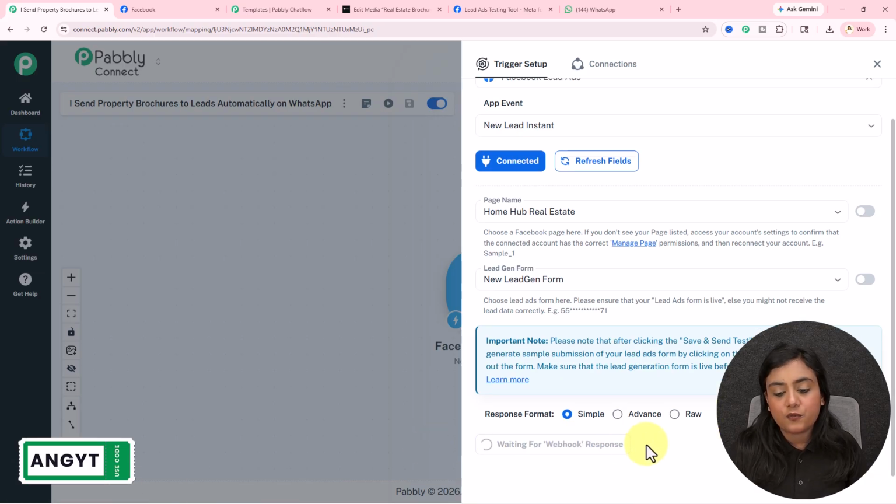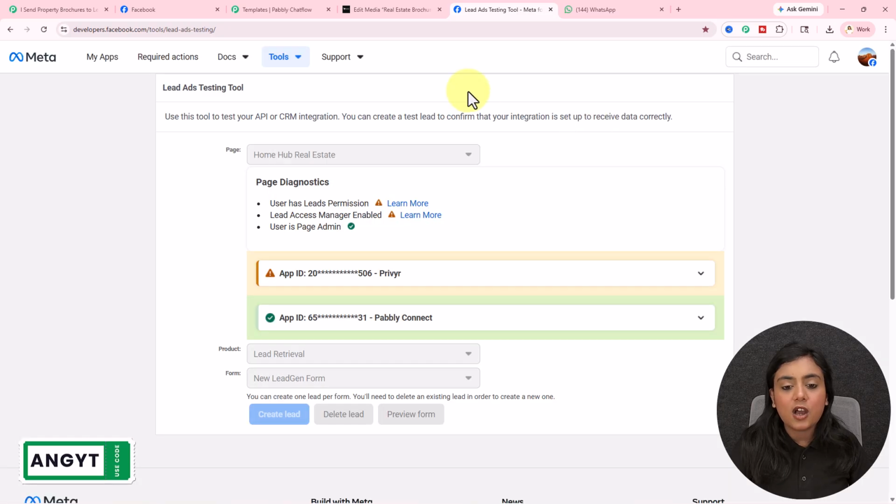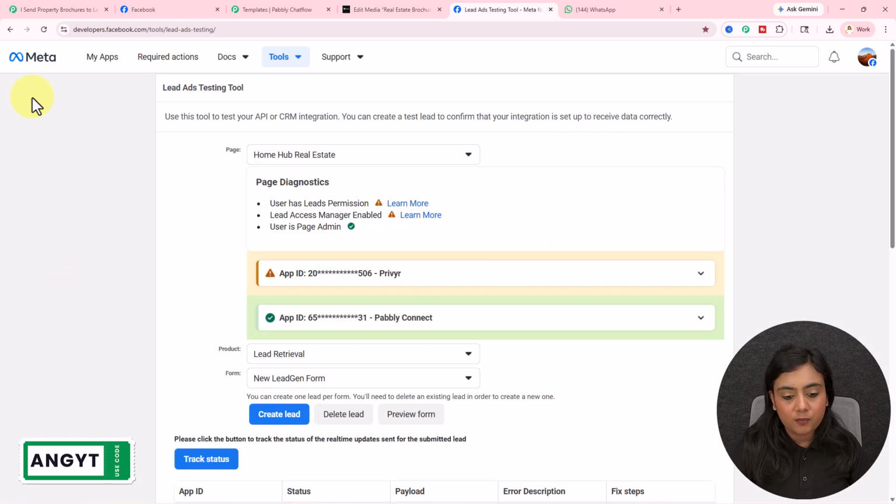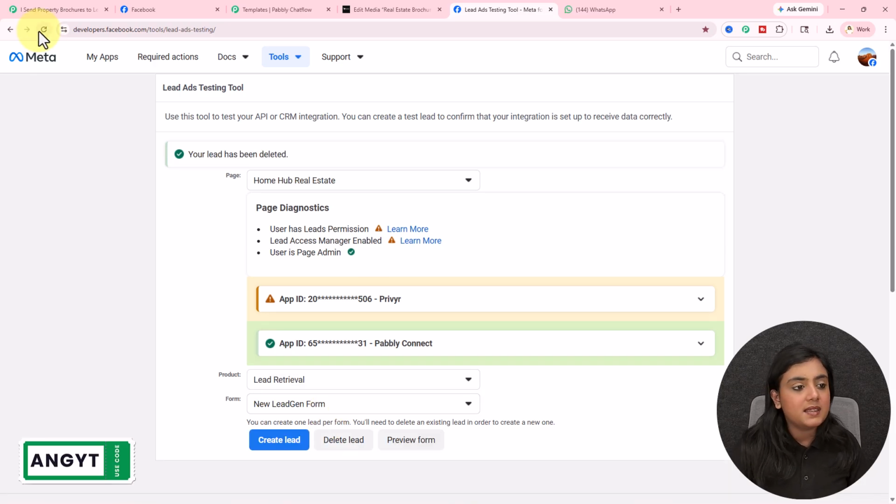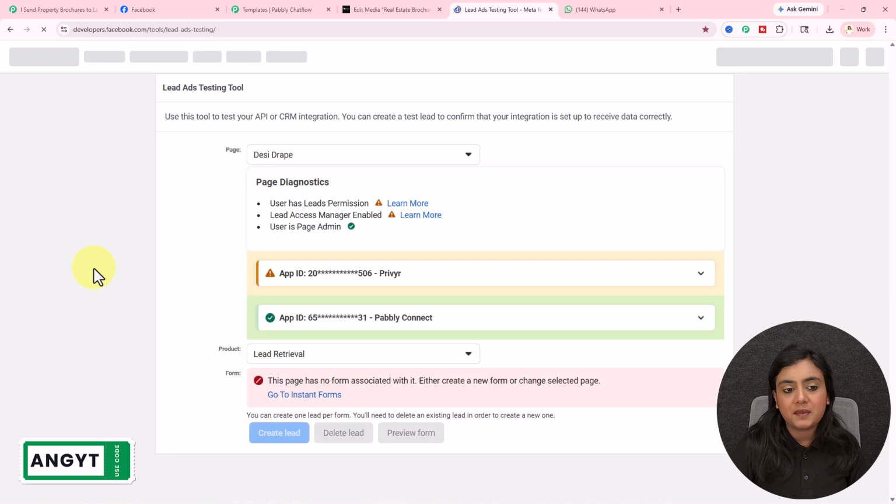It says waiting for webhook response. So now to check whether Facebook lead ads is connected to Pabbly Connect or not, I am going to generate another test lead and show you how the response is going to be captured in the trigger in real time as well. As I've already generated a lead using this form, we have to delete the lead first because it's mandatory to do that. You can only generate one lead per form, okay? As I've done that, I'll refresh the page and then we are going to generate another test lead.